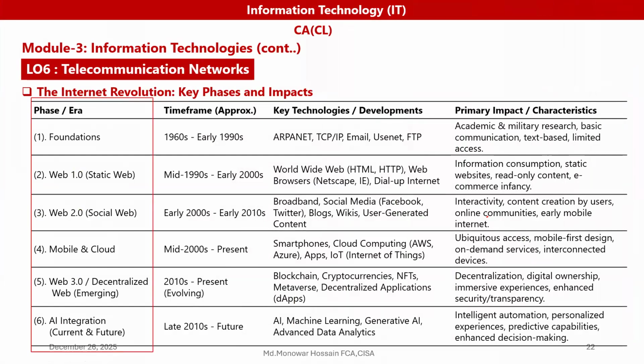Now, the phases or eras of the evolution of the internet.